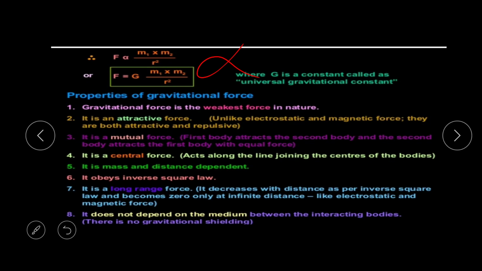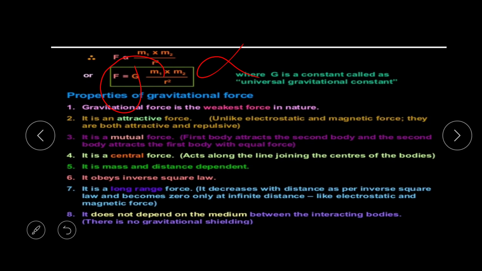So how to remove it? By putting a constant. By putting a constant, we can remove the sign of proportionality. So here, they remove the proportional sign, put an equal sign, and replace it by G. And G is the universal gravitational constant.